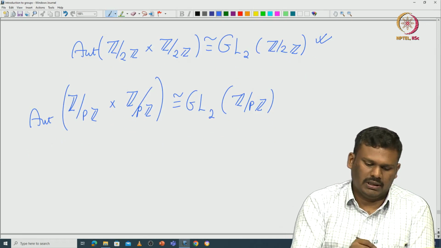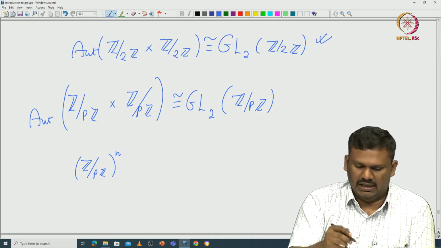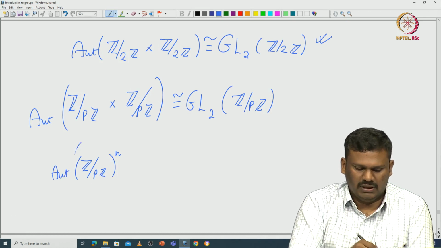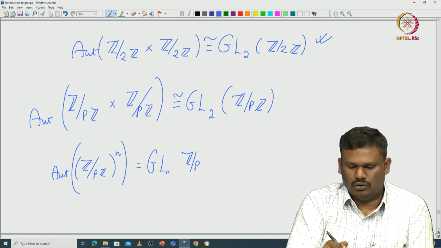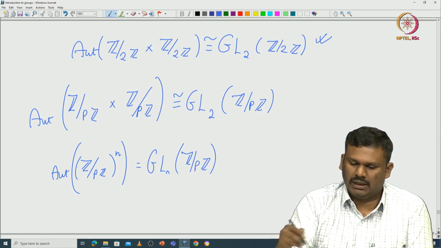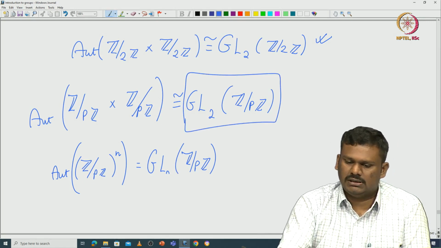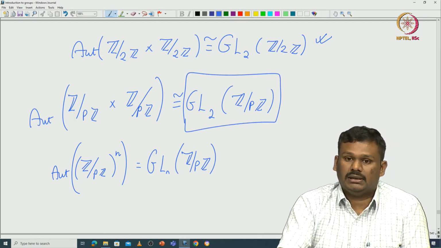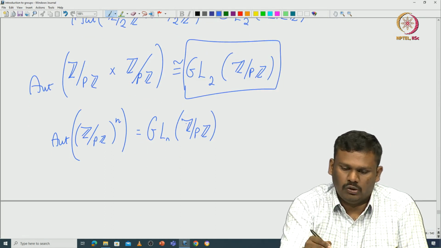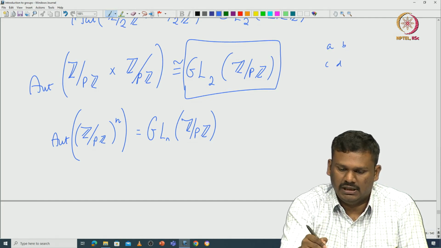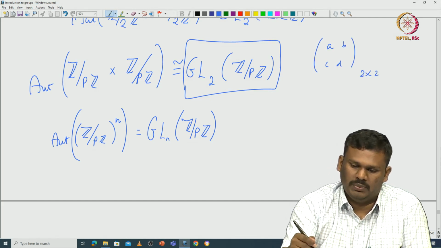Again, if you think about it, if you take Z modulo pZ and raise it to the power n, the automorphism group of this is going to be GLn of Z modulo pZ. If you are interested in counting the cardinality of this, you can think in terms of matrices. So, it is a 2 by 2 matrix, with some a, b and c, d, where the entries are coming from Z modulo pZ.